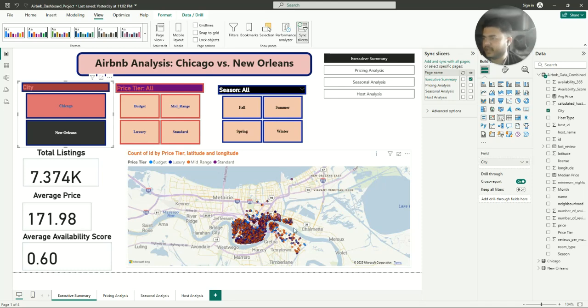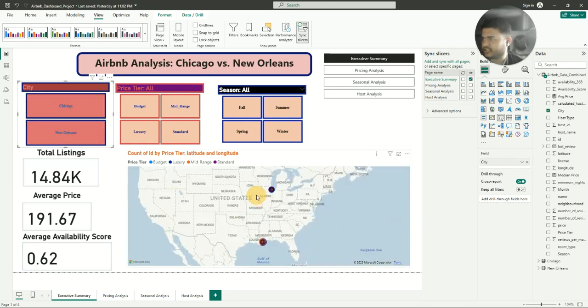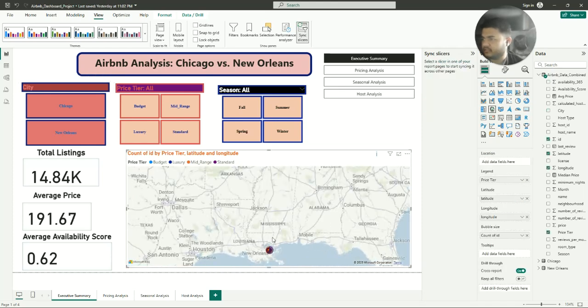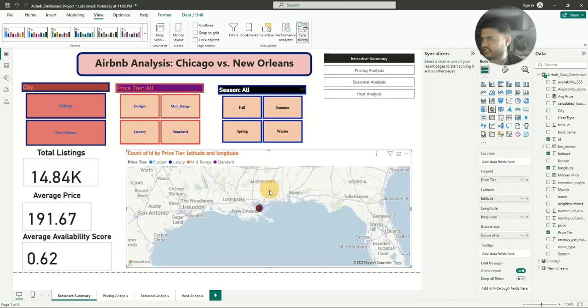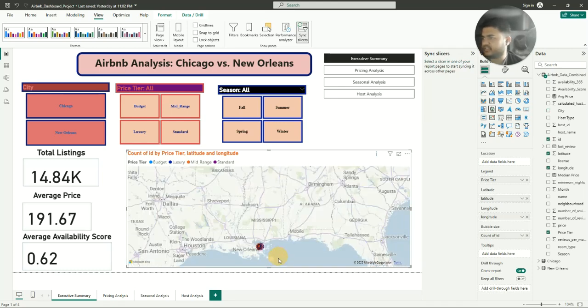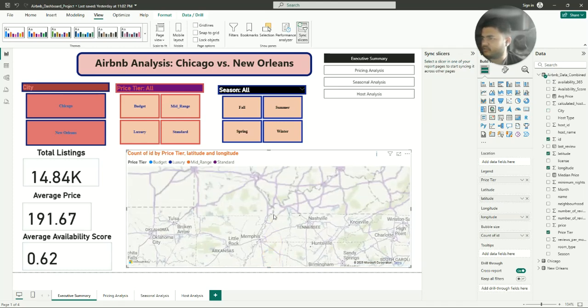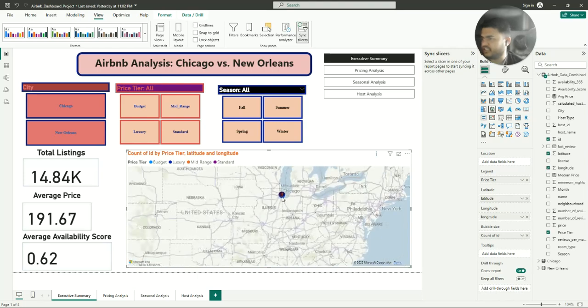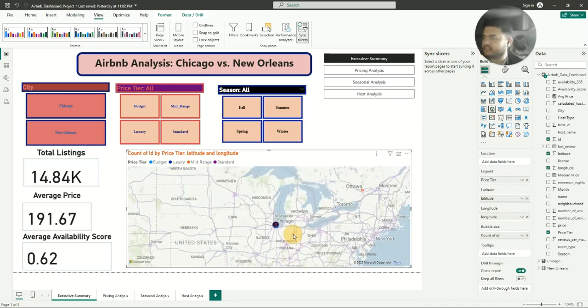Now, if we look at the map, I can clear the selection. Now we can see the map here. New Orleans is here. We can see it is near the sea, and Chicago is here. It's near, sorry, a lake.